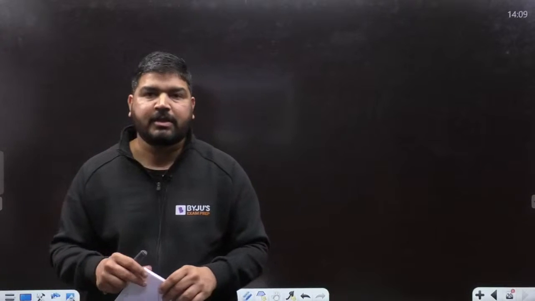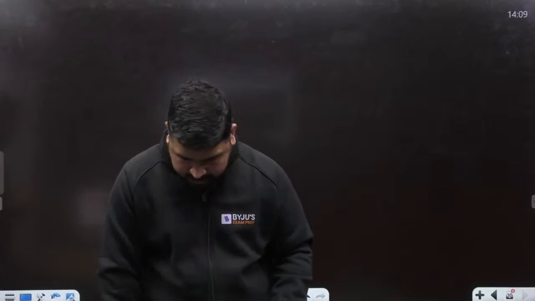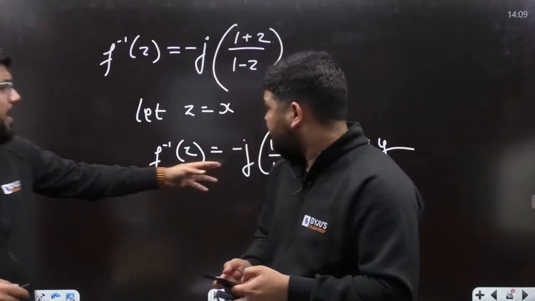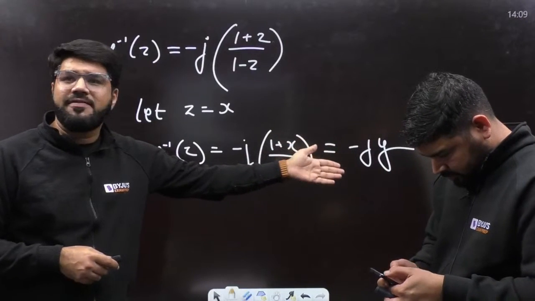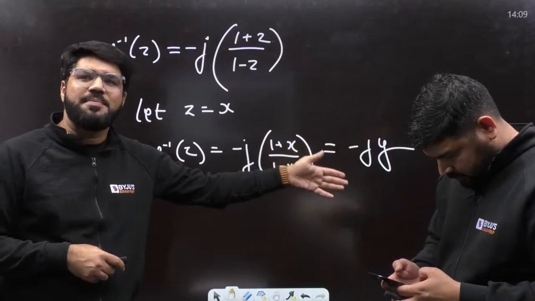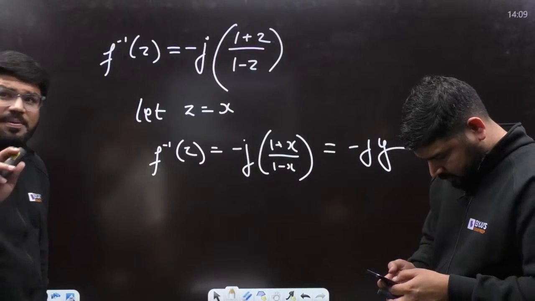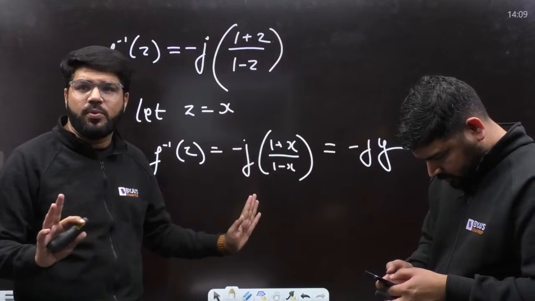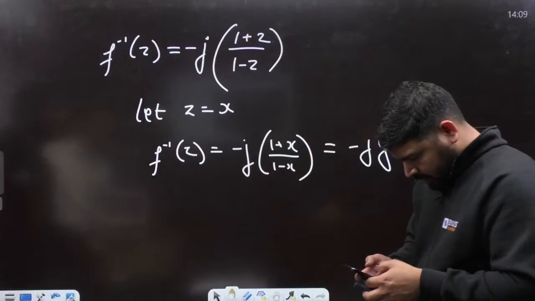Okay, guys. So let's first start with the network question, and let me draw the diagram. At x equal to 0, y is 1, right? But the answer is minus jy. Look into it, Rashmi. The answer is actually minus jy, that is purely imaginary. It will only be undefined for one value, that is x equal to 1. That we have to skip. Rest all is satisfied. Okay, sir, continue.